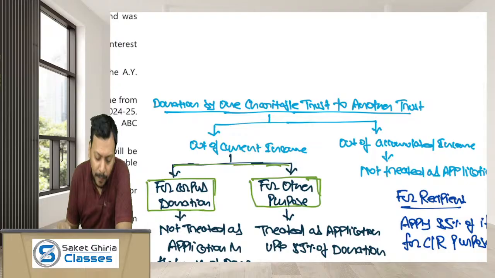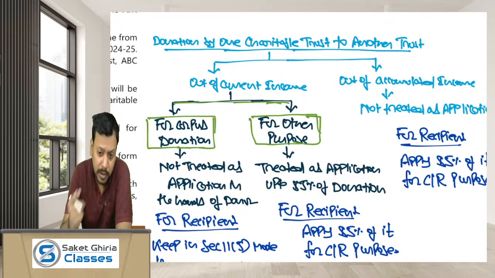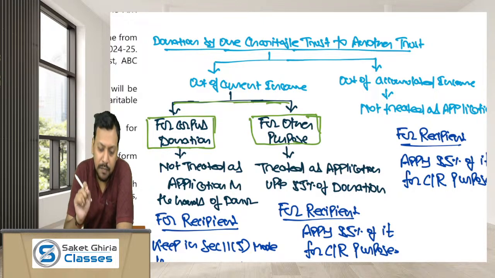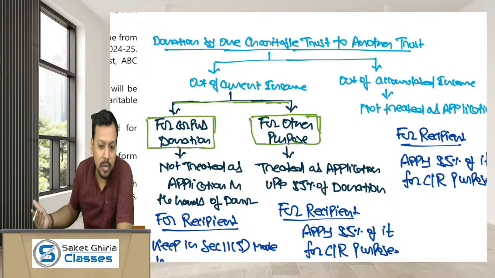here, if a charitable trust makes a donation to another charitable trust, the donation which is made by the donor trust can be out of the current income of the donor trust. So if the donation has been made out of the current income of the donor trust, and the donation is for the corpus purpose of the recipient trust, the corpus purpose means this amount of donation would be kept as a FD or something by the recipient trust. The money will not actually circulate in the economy. So what is the use of the donation?